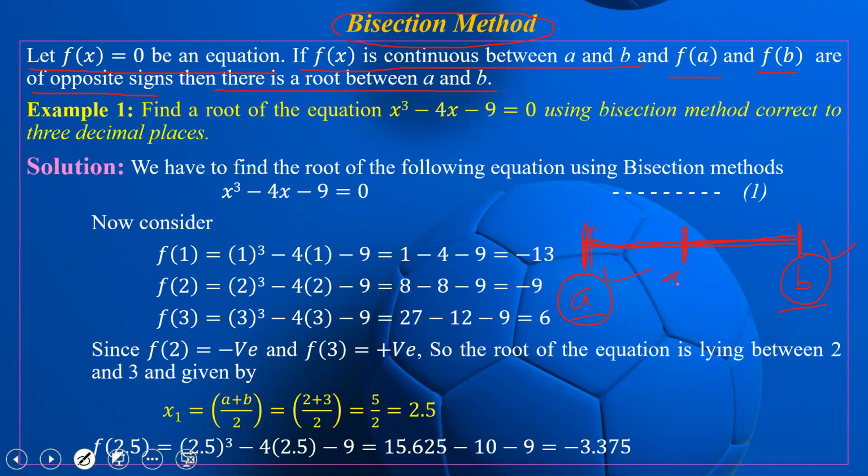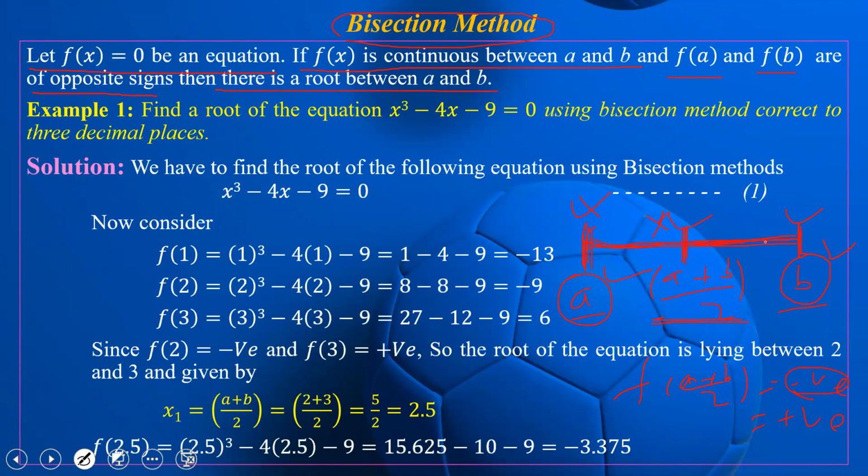This is A plus B by 2, the first approximation of the root. Again we check what the value of f of A plus B by 2 is. Suppose it is negative, then the root will lie between this point and B. And if it is positive, then the root will lie between A and this point.